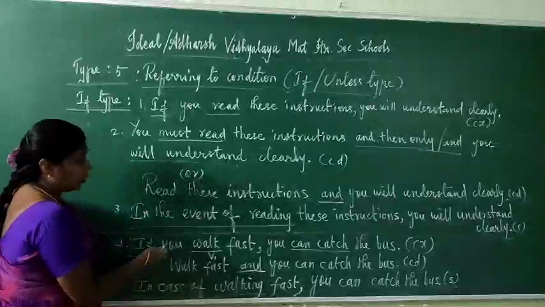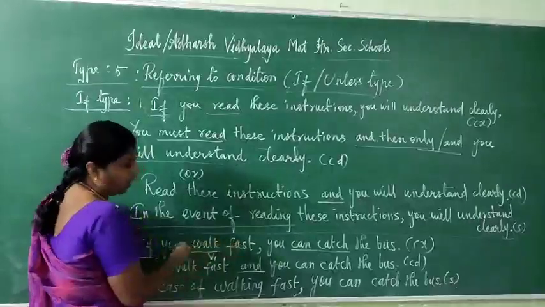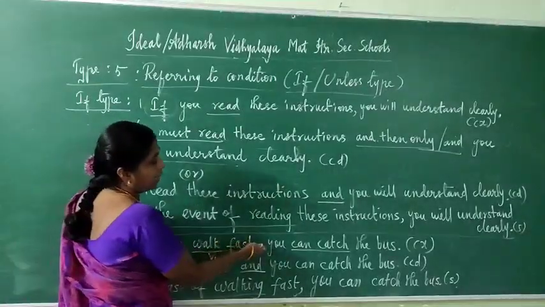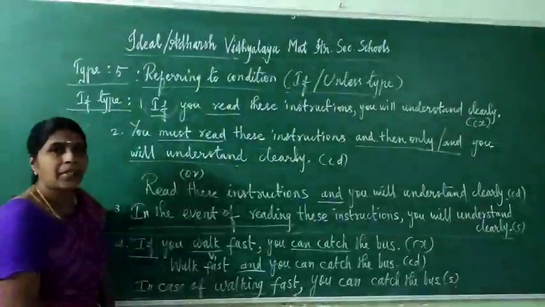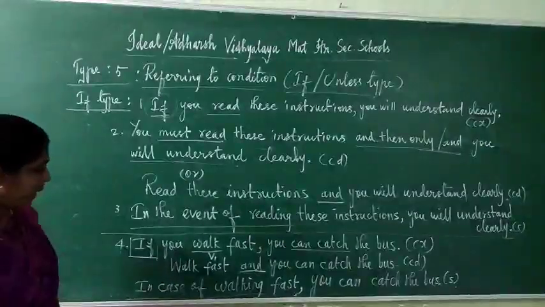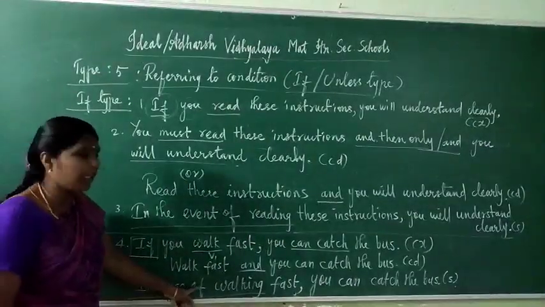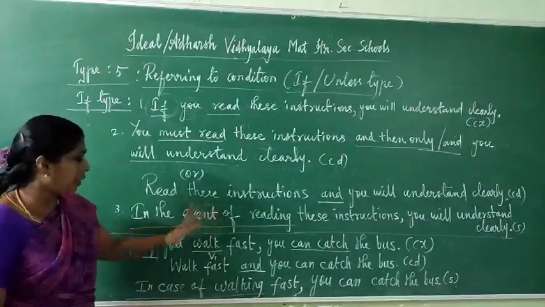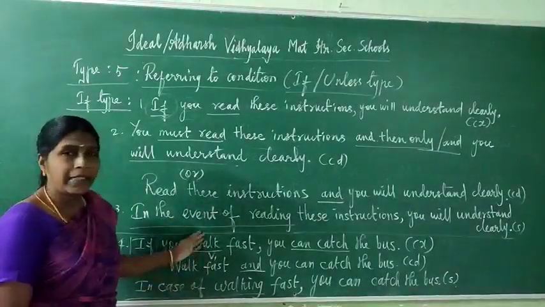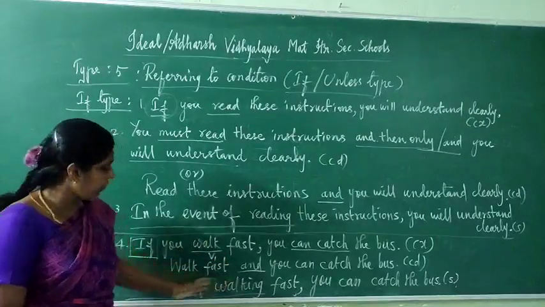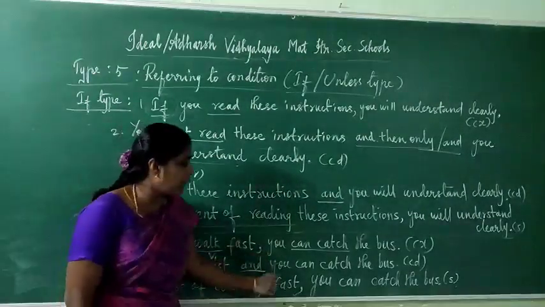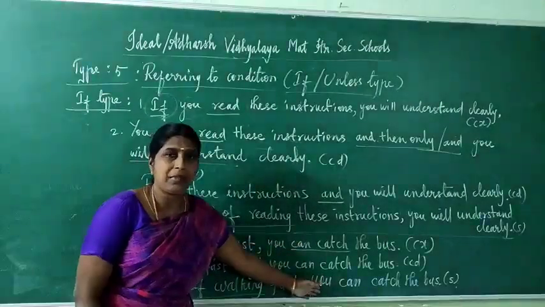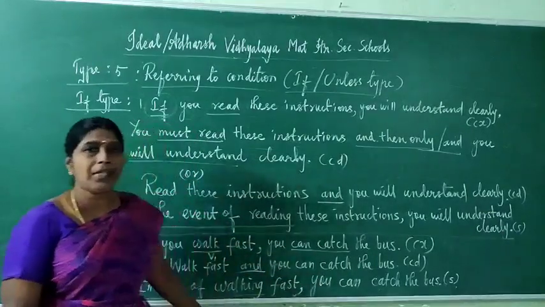Or you can write: you must walk fast, or you should walk fast, and then only you can catch the bus. And you can catch the bus, you can write. This one is simple: in case of or in the event of. In case of, ing form, walk, walking. In case of walking fast you can catch the bus. This is a simple sentence. You understand?